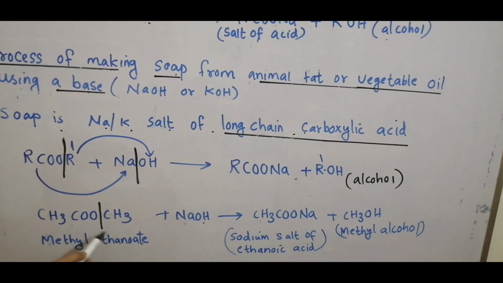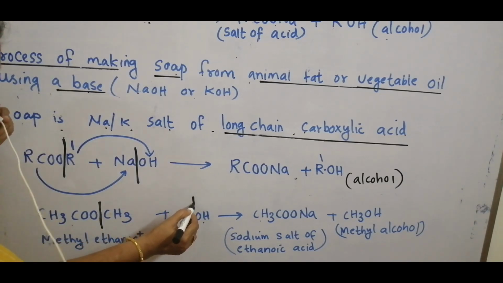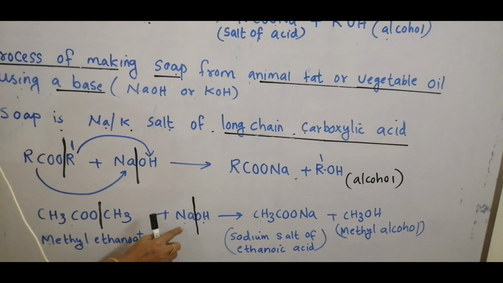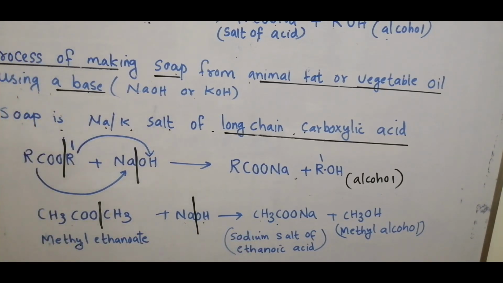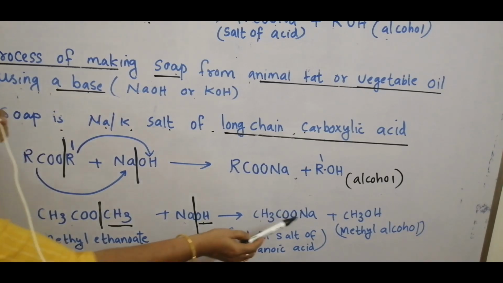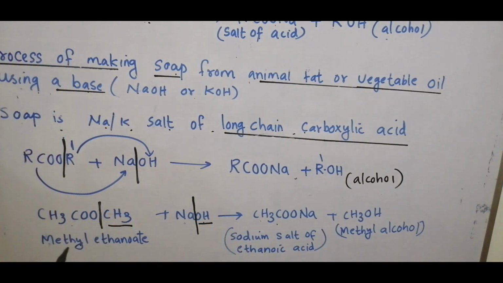In methyl ethanoate, this bond is broken. CH3COO group combines with sodium forming sodium salt of ethanoic acid, and this part, the methyl part, combines with OH forming CH3OH, an alcohol, methyl alcohol.